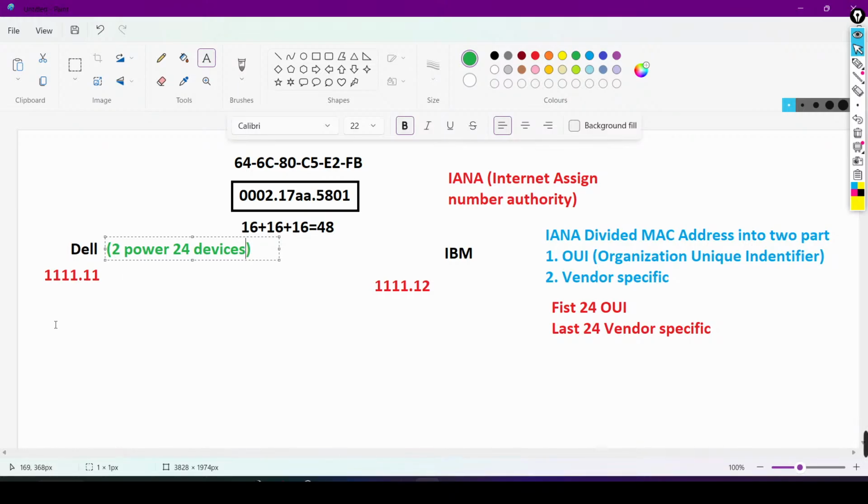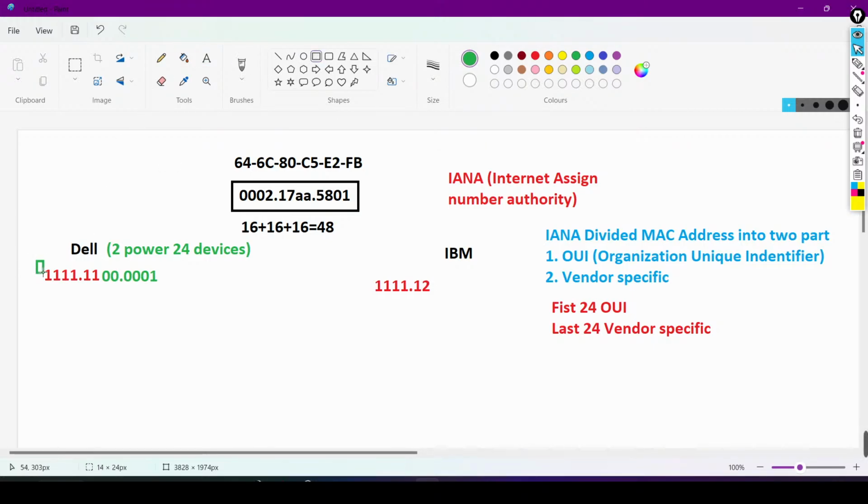Done, guys. After that, suppose the last 24 bits of the Dell computer is 00.0001. Done. So this is the first MAC address of Dell. How many bits is it? It is a 48-bit address, yes or no? Yes.